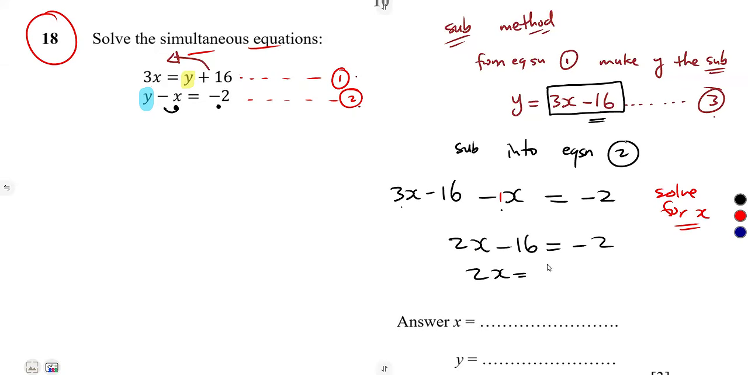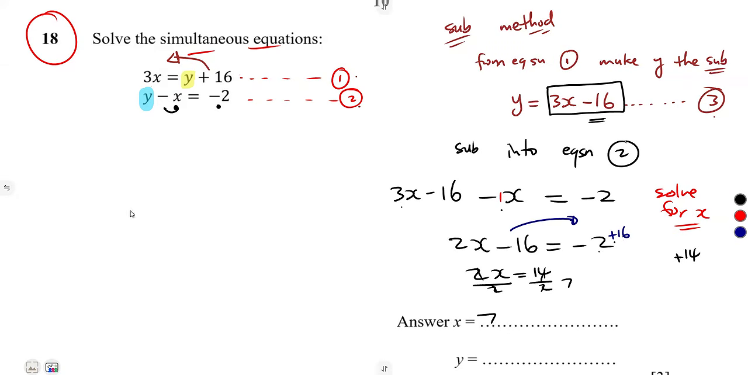So 2x is equal to, the -16 to the other side is going to be +16. So that's -2 plus 16, which is 14. Subtract the smaller number from the bigger number, you get a 14. The sign of the bigger number is a positive. So take note, divide by 2, divide by 2. So x is equal to what? 7. So the value of x is equal to 7.